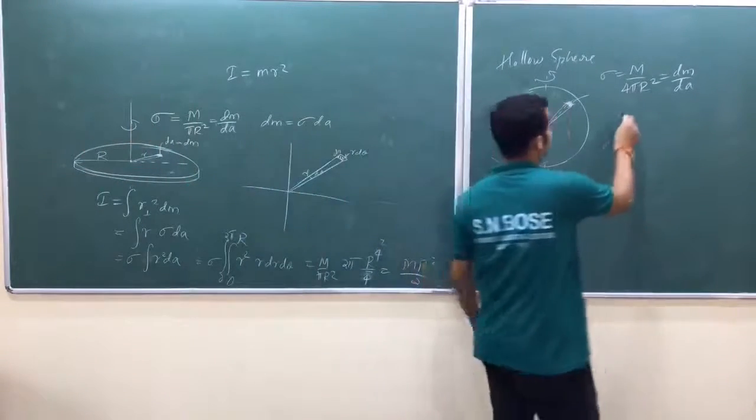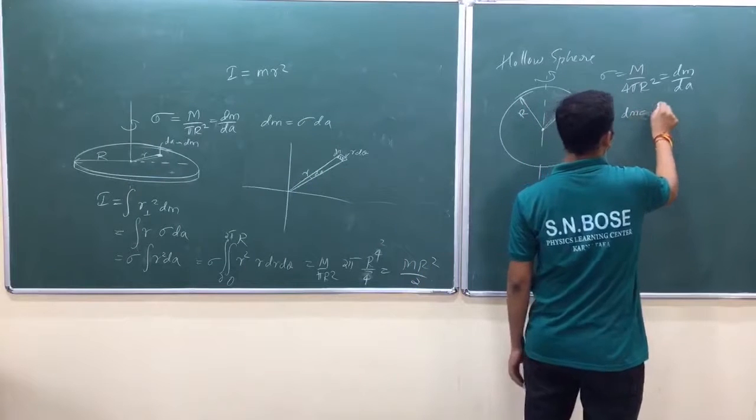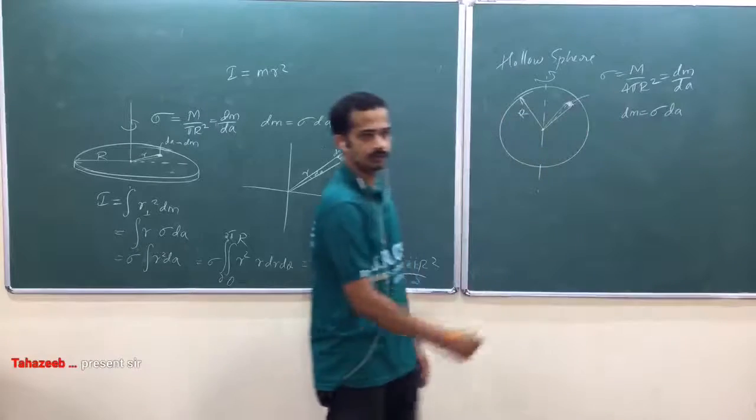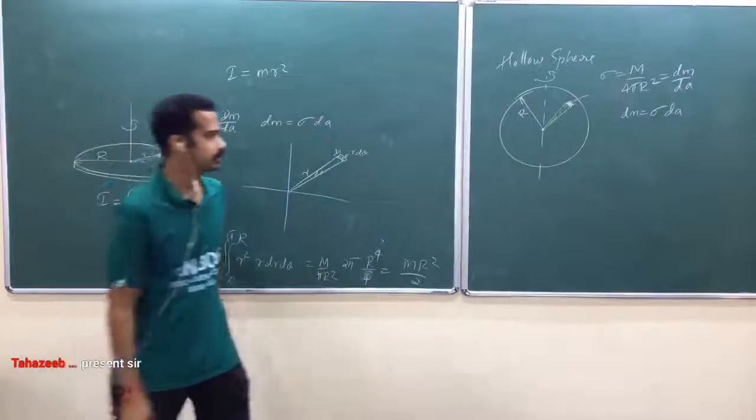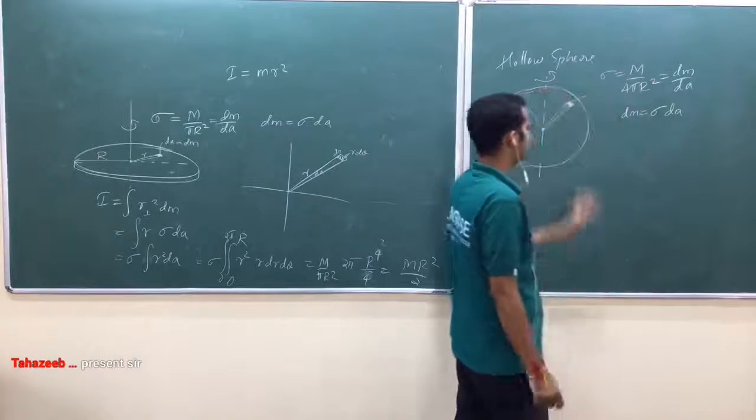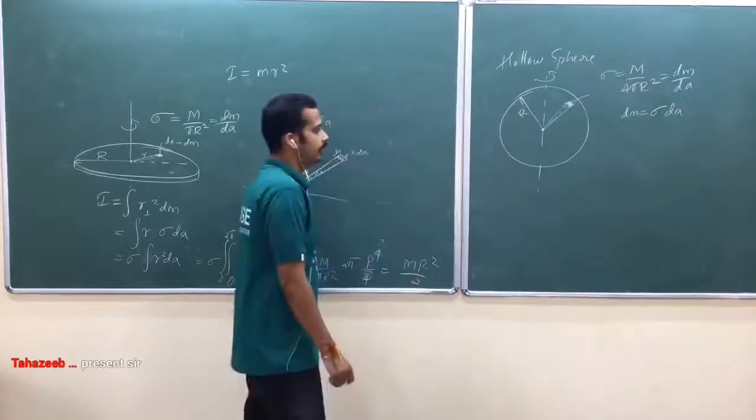Now dm is equal to sigma into dA, where sigma is a constant: the mass per unit area, constant throughout the region. If you take a small region dm, dA, the ratio remains the same.